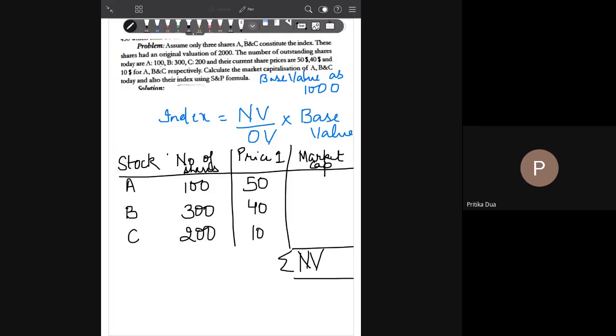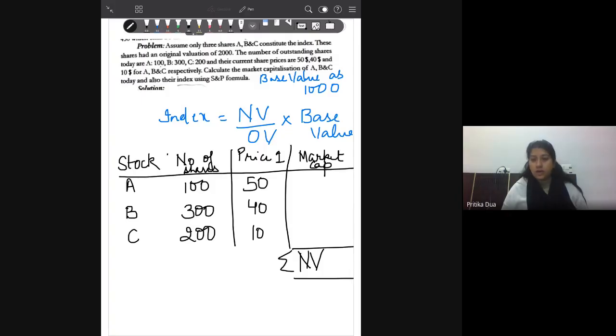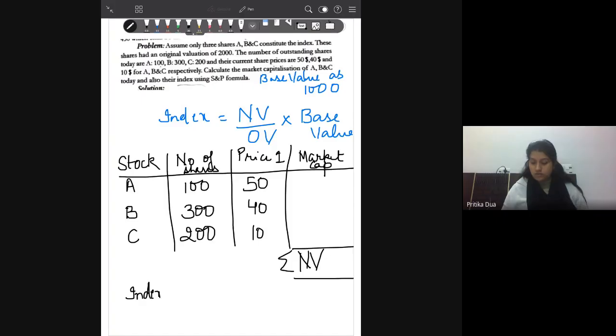Okay, so we are getting the value. Yes, Parth, you have given the final answer. It's coming to 9500. Have I written the shares? Yes. Manvi, how is the value of A coming to 2500? Ma'am, it will be 5000, because for A the number of outstanding shares is 100 and the current share price is 50.